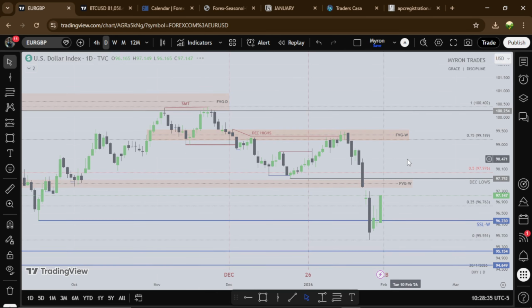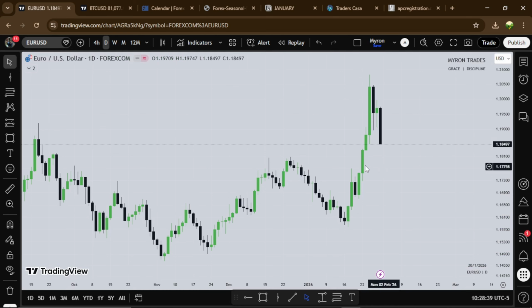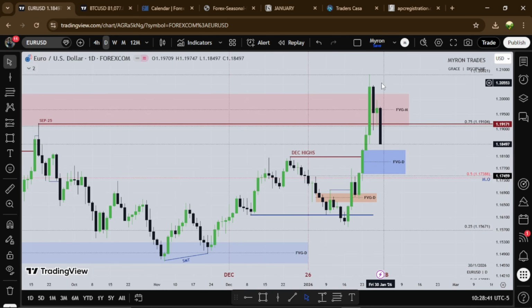Let's hop right into the euro and see how this news event affected euro for the week. So the euro has been bullish due to the dollar being weak, right? We have been seeing the euro being bullish, trading higher, right? Then we see the last week of the month open with this candle Monday. Then Tuesday trades higher. The aggressive pump we see on the dollar going down, we see an opposite mirror image of the euro going higher.